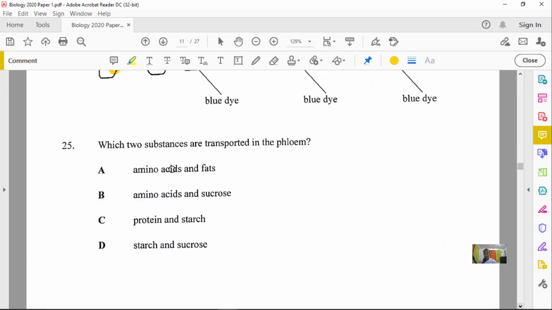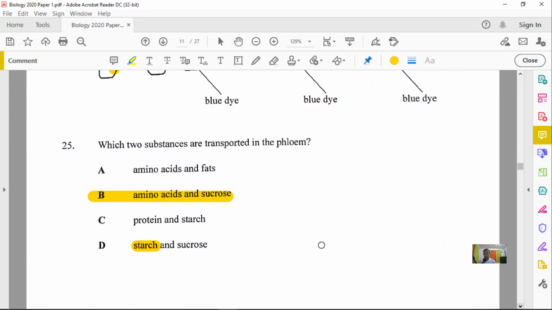Amino acids are obtained from proteins, so definitely amino acids can travel. So again, we are stuck with option B and D because of the presence of what? Sucrose. Now let's see which is the most appropriate one. One thing you need to remember is that starch is a stored substance. So starch is not traveling through the plant. It's actually what? Stored. So our option here has to be option B,